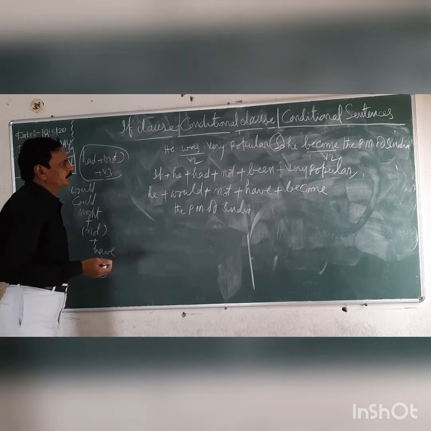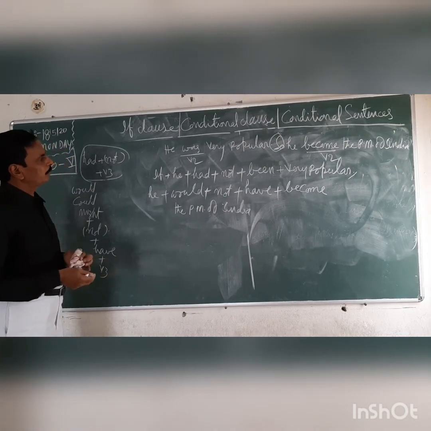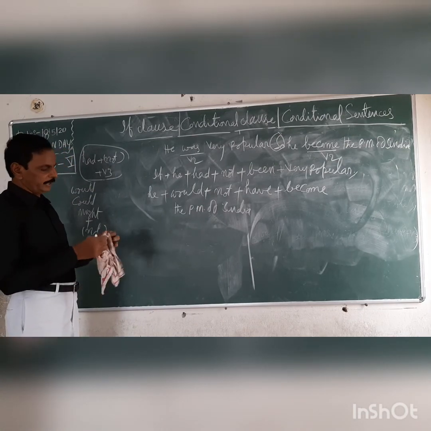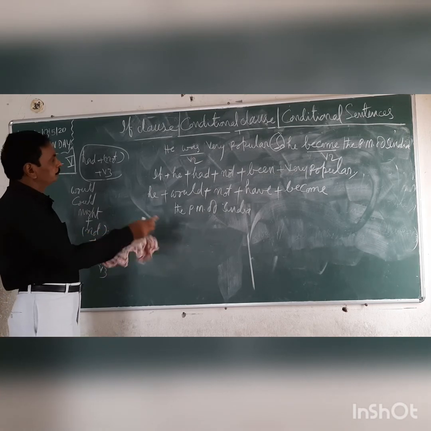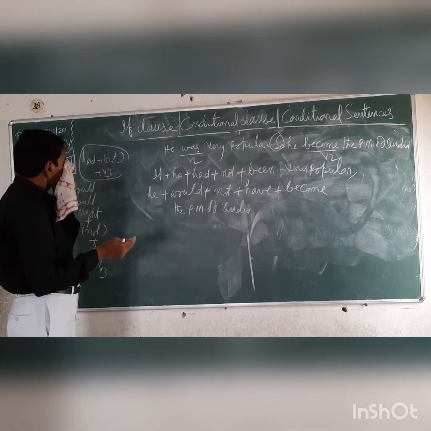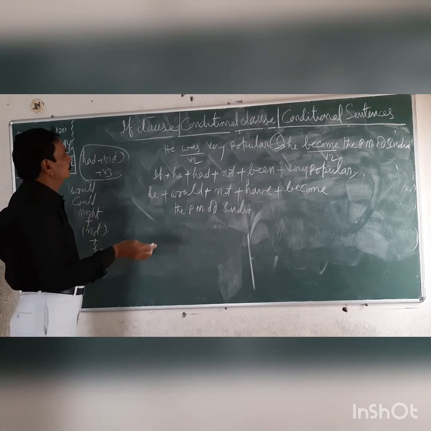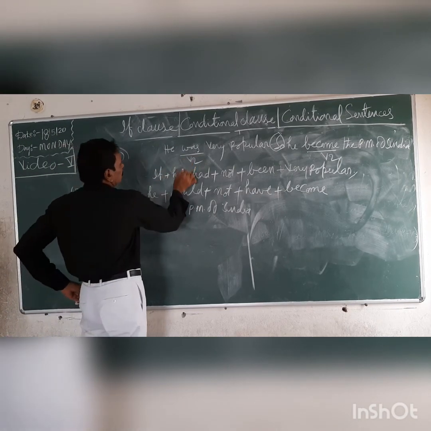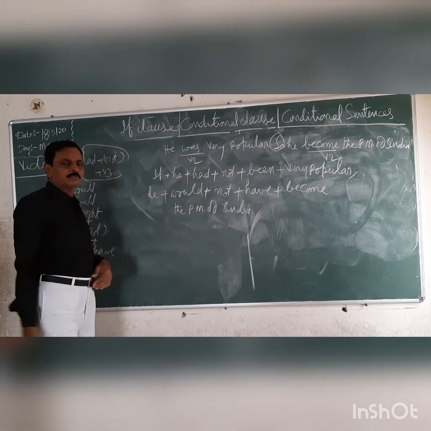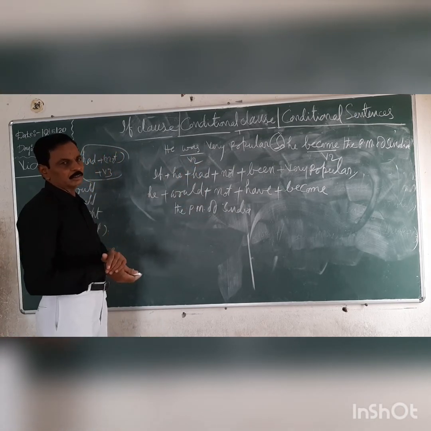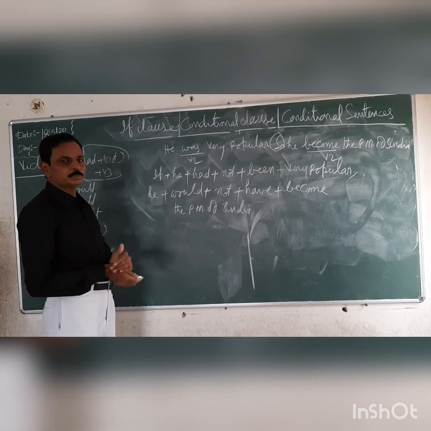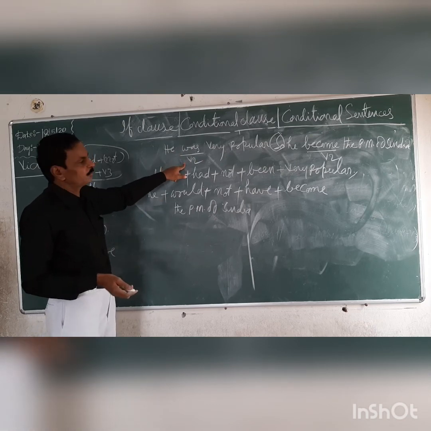Once again I explain the sentence. He was very popular, so he became the PM of India. After reading the sentence, you have to find out the tense of the verbs. In the first sentence, was is the main verb, even though it is a helping verb. Some helping verbs are used sometimes as main verbs also. Here was is the main verb, V2 form.